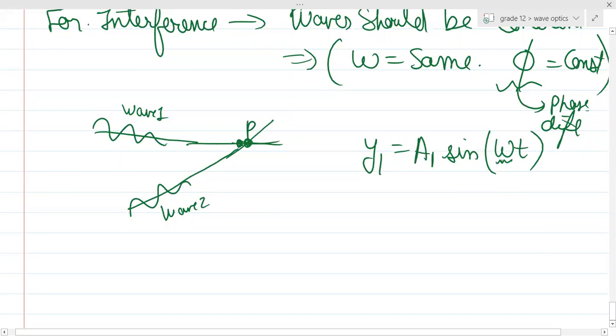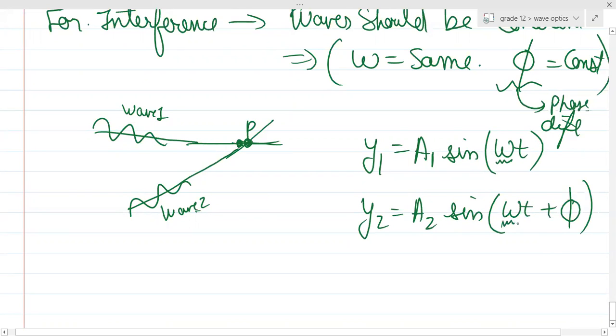Wave 2 has an amplitude a2 and it is sine of omega t plus phi. Can you see that omega I have taken as the same, and there is this constant phase difference phi between them? It won't change with time.